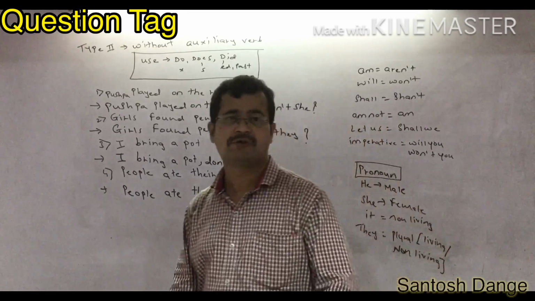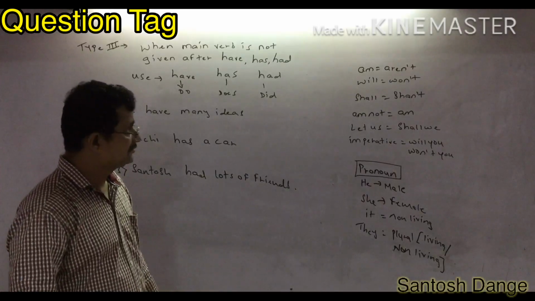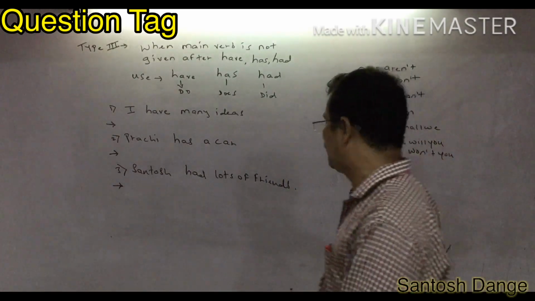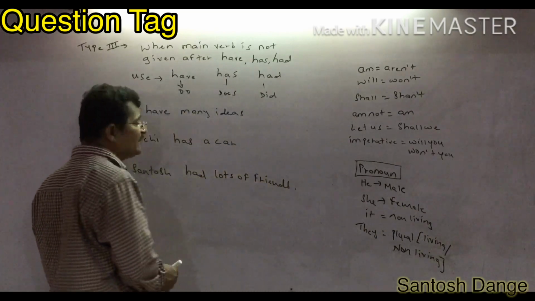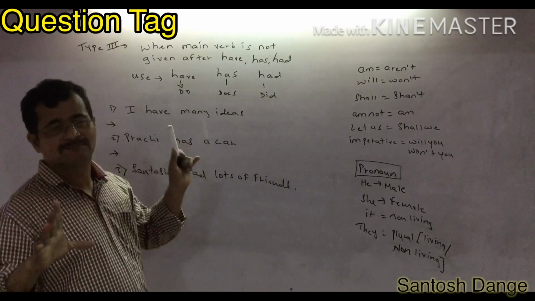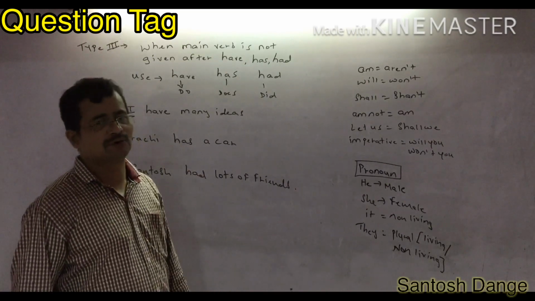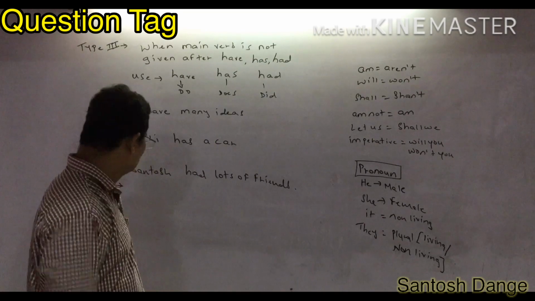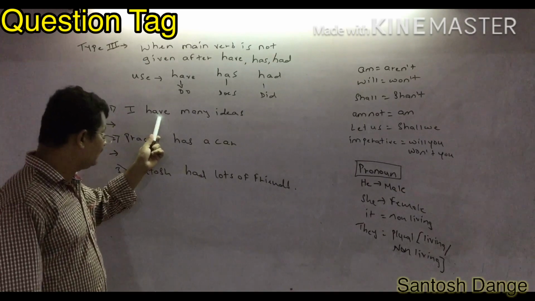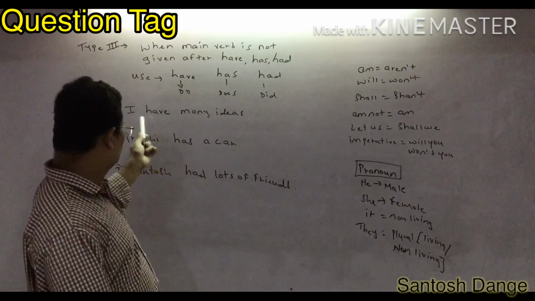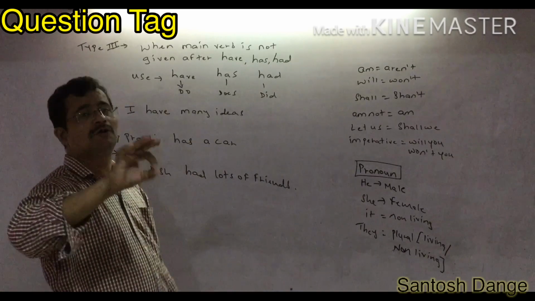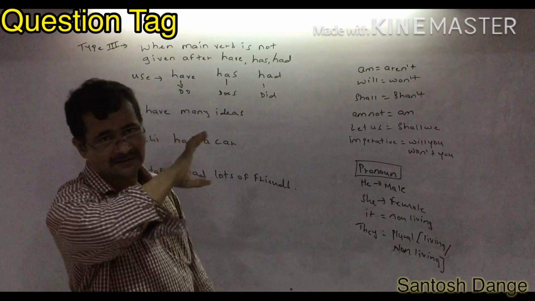Now the third type of question tag. The third type of question tag is very important. Why is it very important? Because it is very difficult to find out the answer, because it is similar to the first tag. The first time I told you, you have to write the given sentence and then the auxiliary verb. Now look here, have, has, had, all are auxiliary verbs. So if auxiliary verbs are appearing, you have to write the given sentence, and after that you have to write the auxiliary verb.